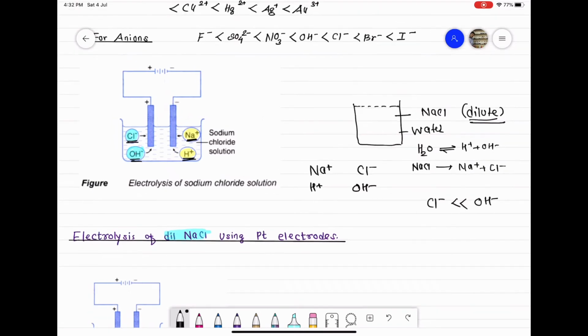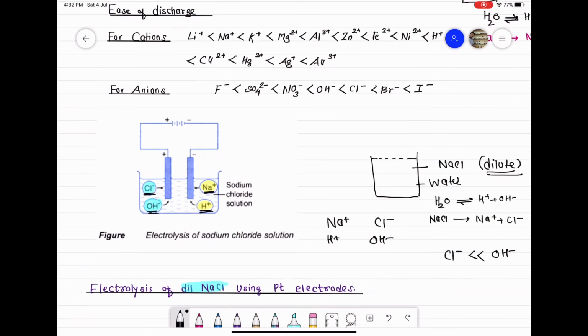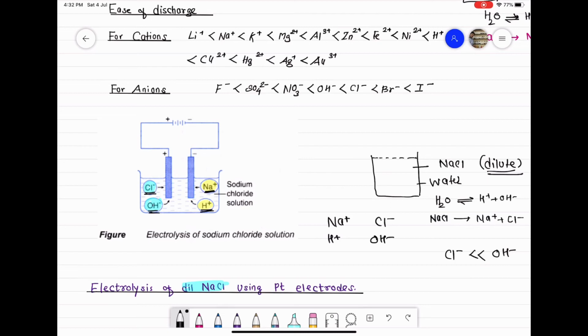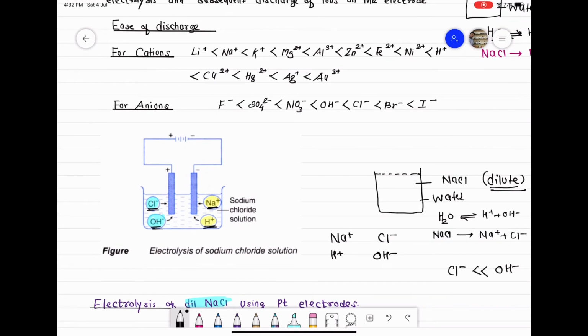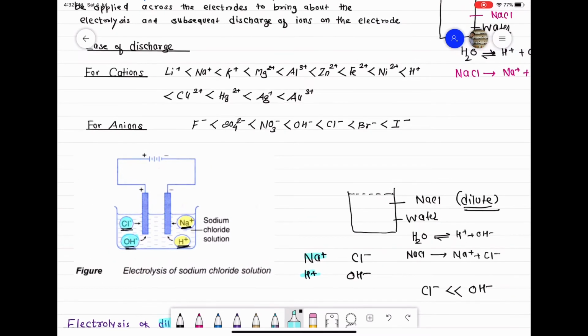So class, if you see the preferential discharge order we saw in the previous electrolysis, Na plus and H plus: out of Na plus and H plus, the discharge potential of H plus is less than the discharge potential of Na plus, meaning H plus ions can discharge, or reduce, at less potential as compared to Na plus, or H plus ion is more easy to get reduced as compared to Na plus.